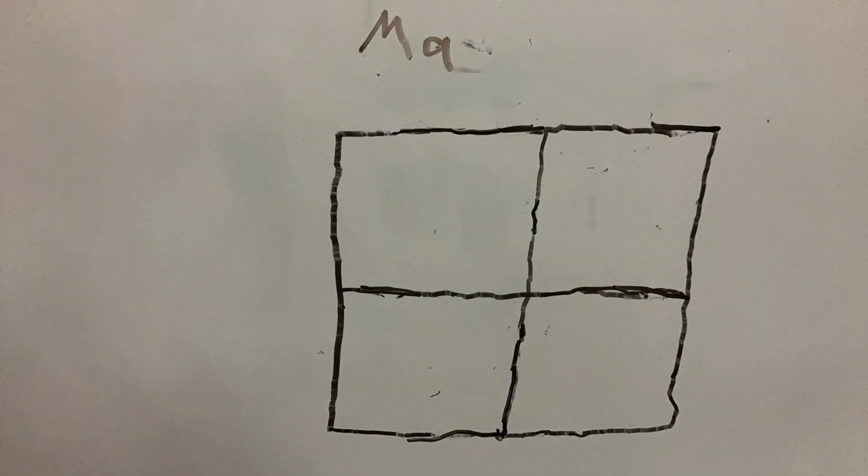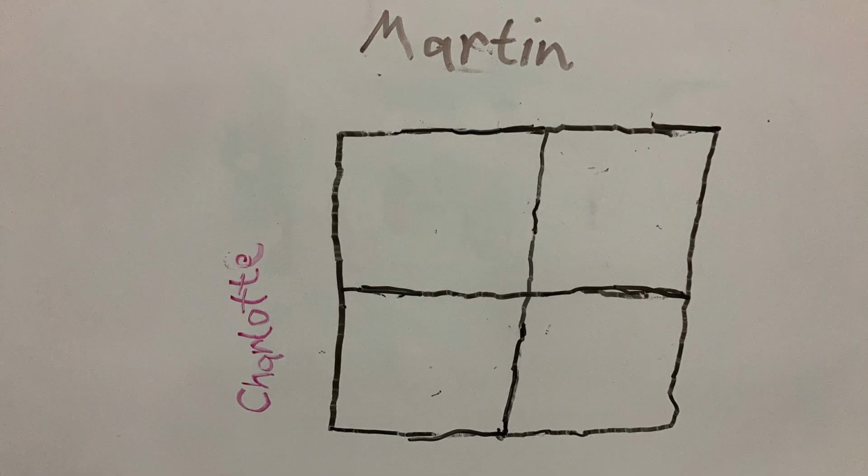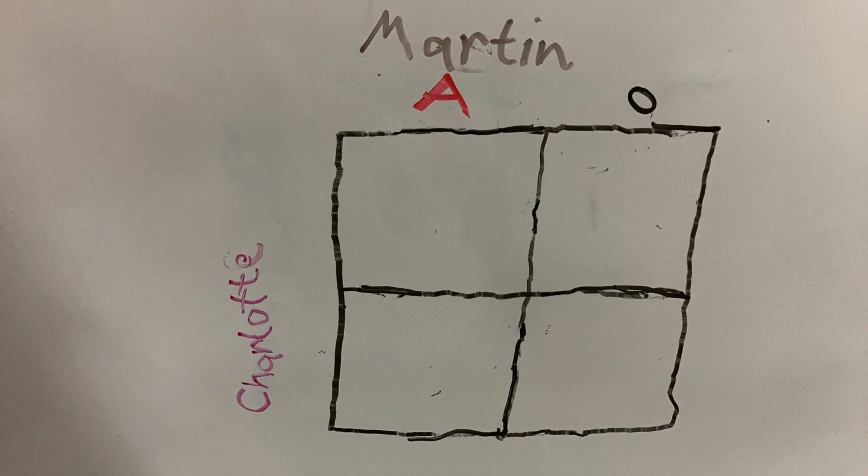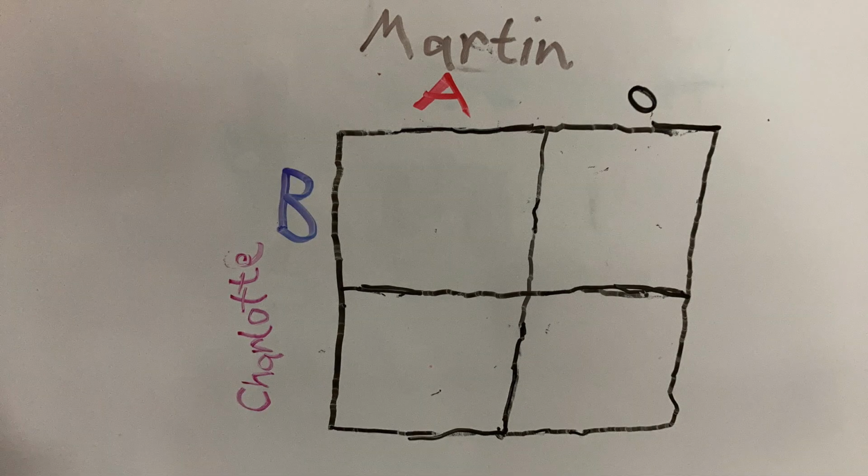Here we have a Punnett square again. Punnett squares are your friends. You must embrace them. You cannot escape them. Martin and Charlotte are a happily married couple. They want to know the possibilities of the blood types of their children. Martin's blood type is A. His genotype is AO. Charlotte's blood type is B, and her genotype is BO.